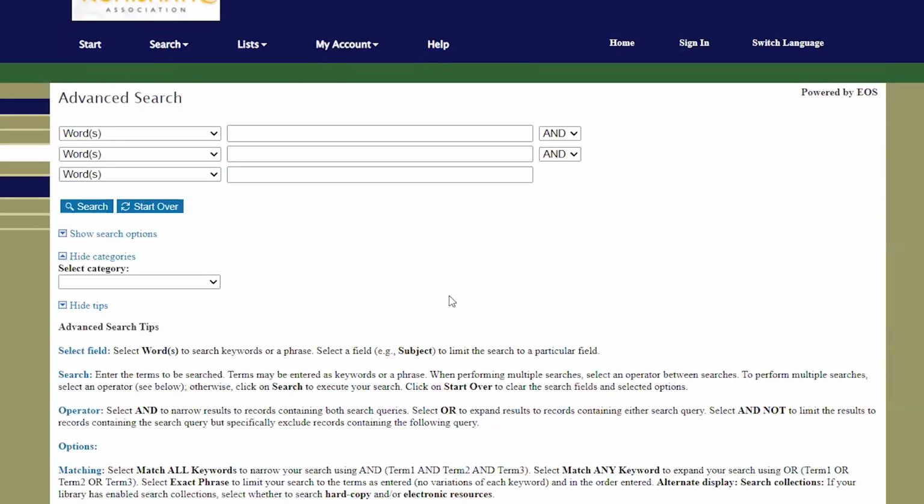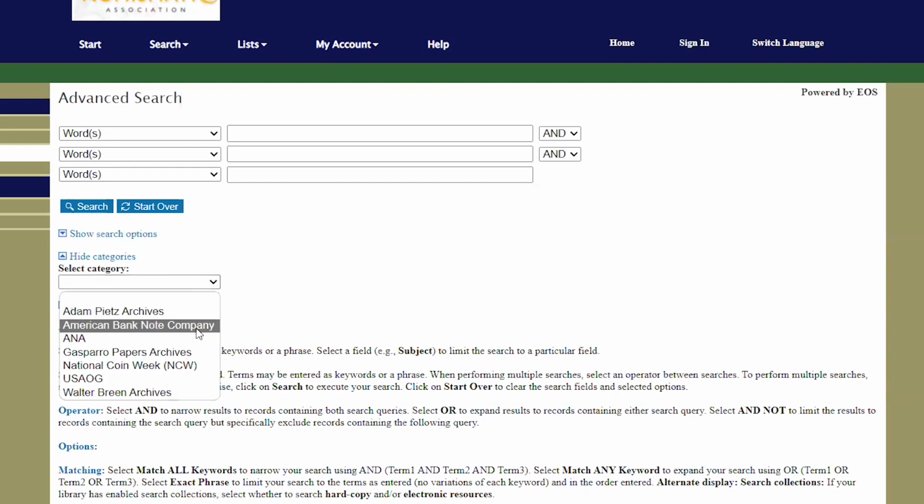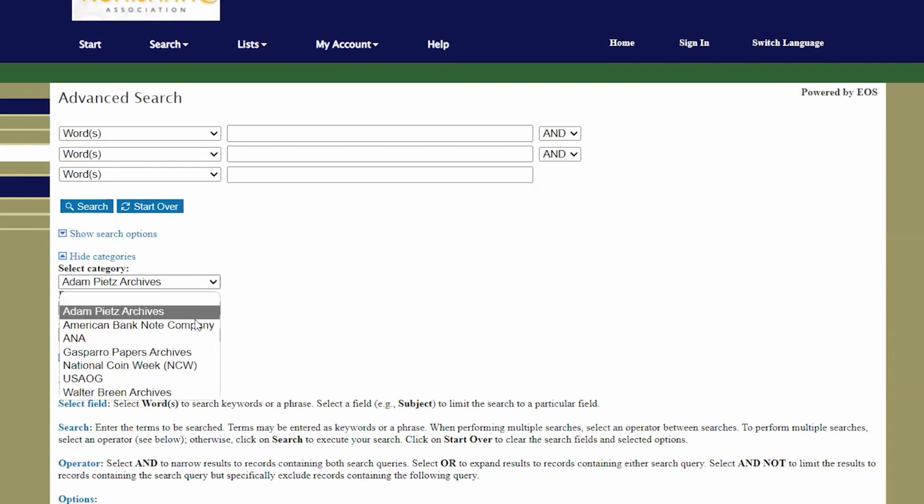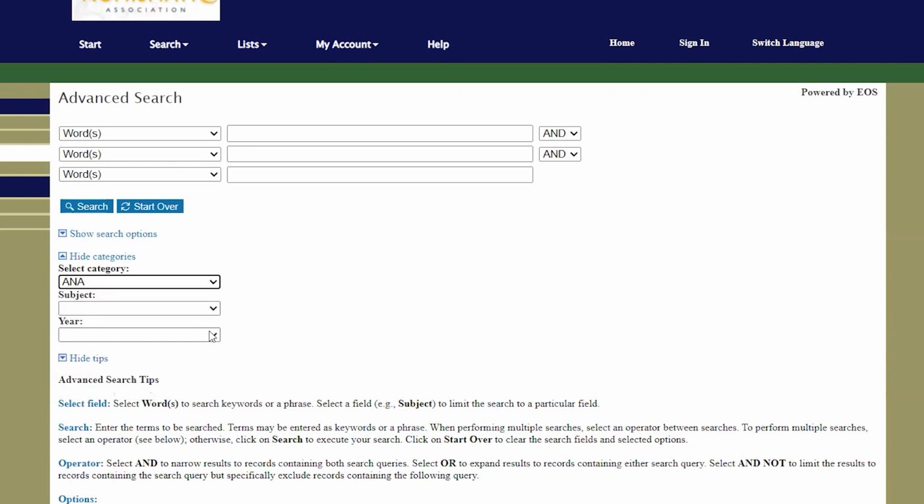Returning to the Advanced Search page, I would like to note a feature of the Category Search option. Each archive is divided into portions, such as box, to help the A&A Library staff locate the archive item, or by year of the date of the archive item. In the case of the A&A archives, we find that there are multiple subjects within this collection, and that the collection is divided by year.